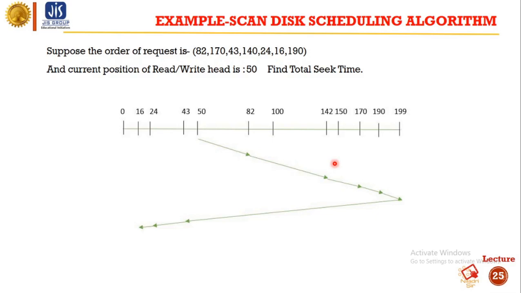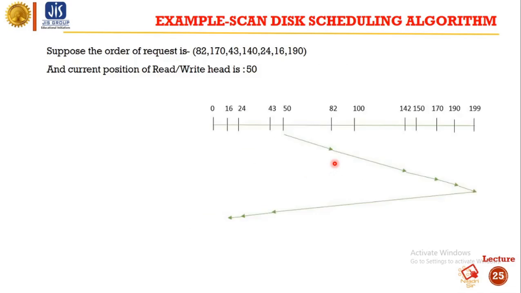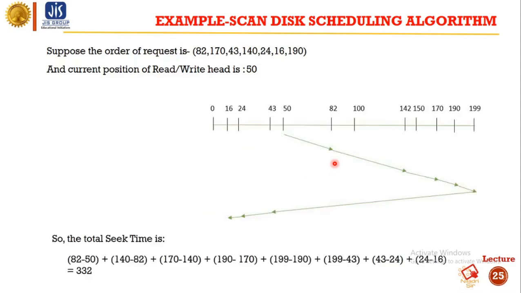So from 190 we will visit 199, and from 199 we will go in the opposite direction. In the opposite direction the unvisited head is 43. So from 199 we will move to 43, from 43 to 24, and from 24 to 16.